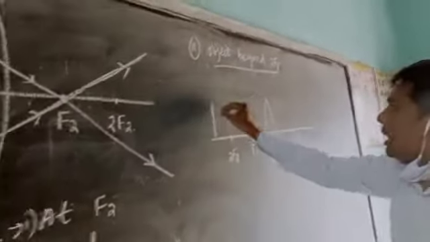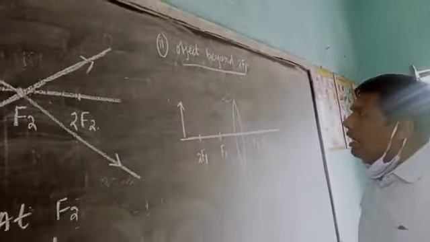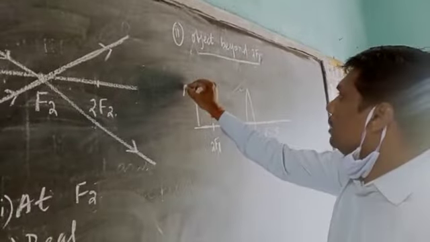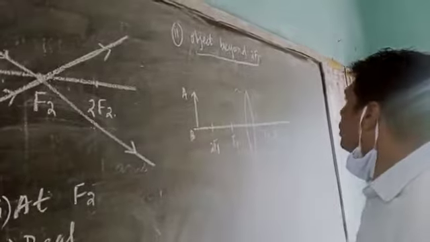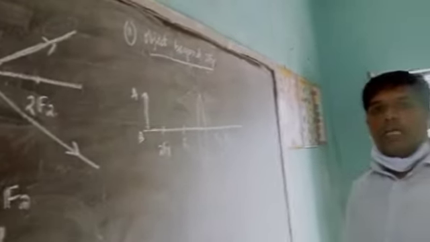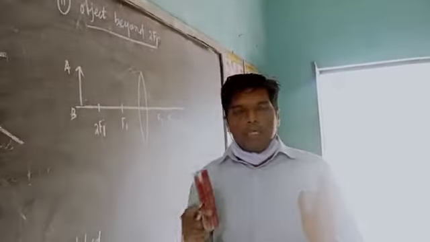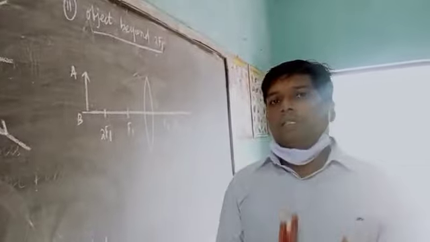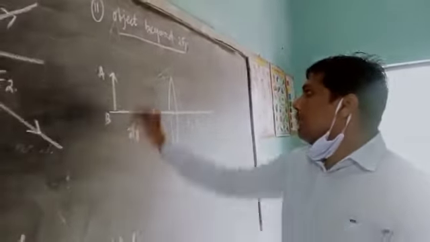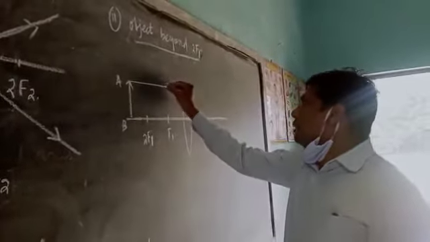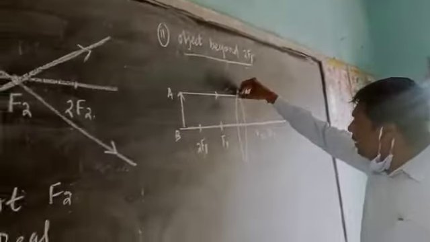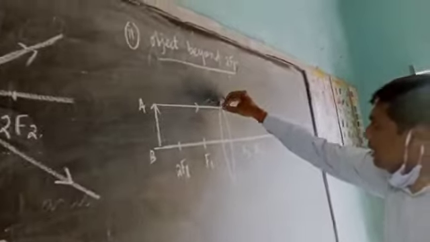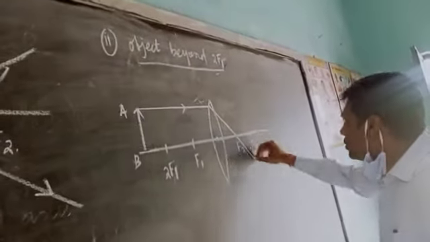Suppose this is the object, with A and B. When we create an image, we need a minimum of two rays. Suppose the first ray is parallel to the principal axis, and after striking this lens it passes through the focus.